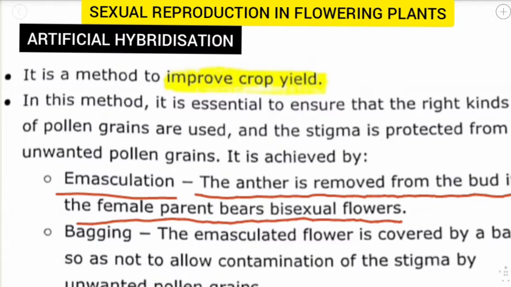If the flower is bisexual, then we will remove the anther and protect only the stigma. If the female parent is unisexual, then emasculation is not at all necessary. So in emasculation, removal of anther from the bisexual flower of a female parent plant takes place. This is done before the anther matures, and this will prevent self-pollination.